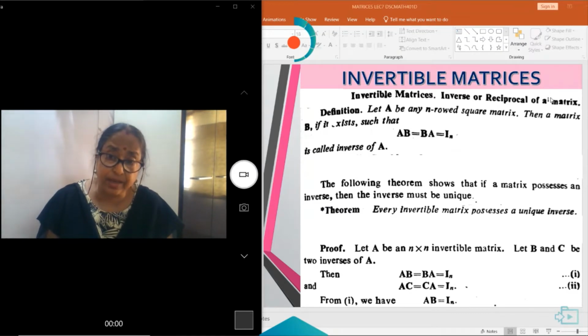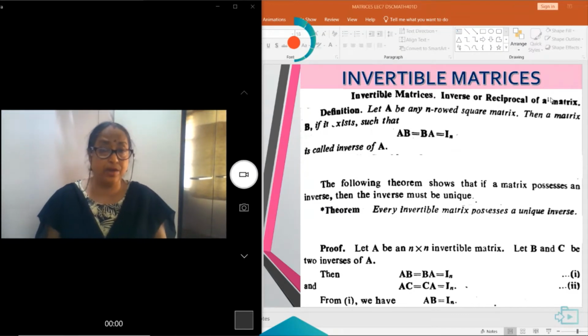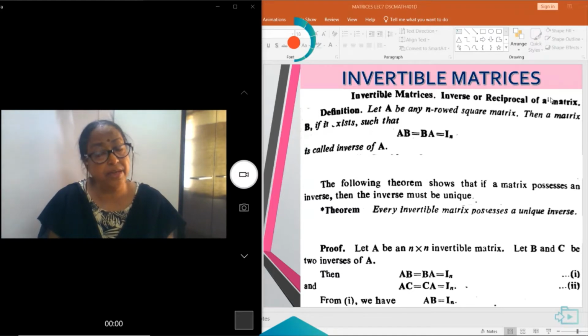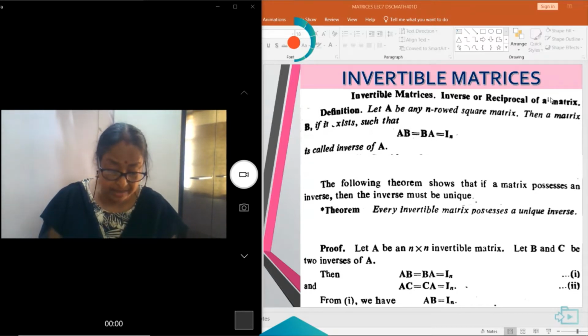Again, C is also an inverse of A, so applying the definition, AC is equal to CA is equal to IN.